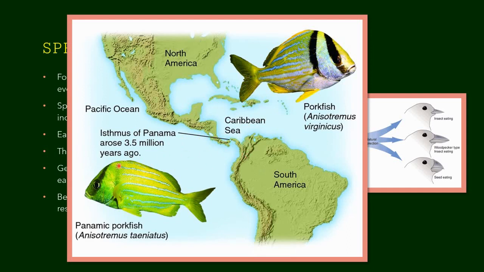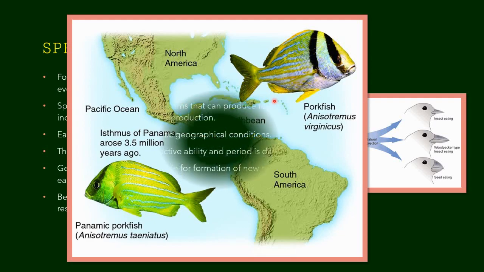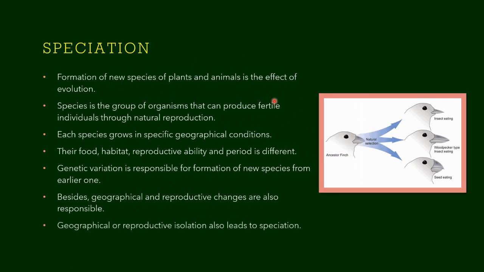So on one side the species of fish is different, whereas on the other side you can see it available in various colors and stripes. So geographical isolation gave rise to two different species. Geographical or reproductive isolation also leads to the formation of new species, otherwise called speciation.